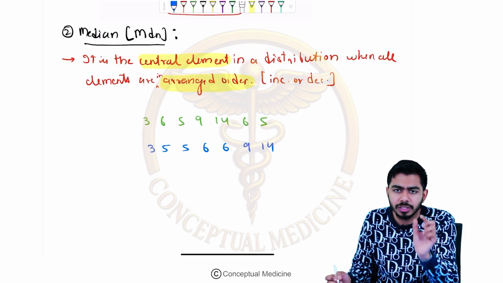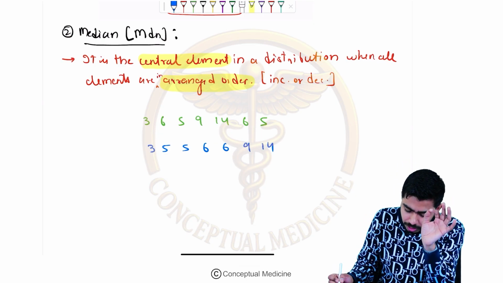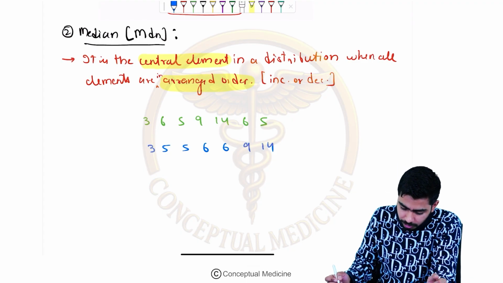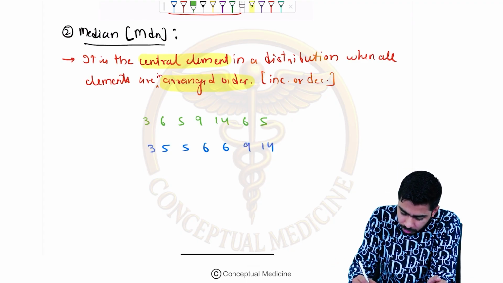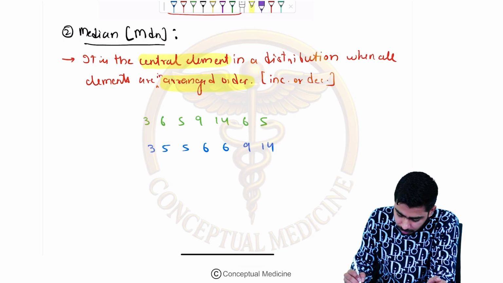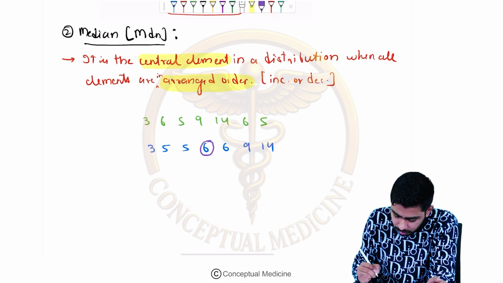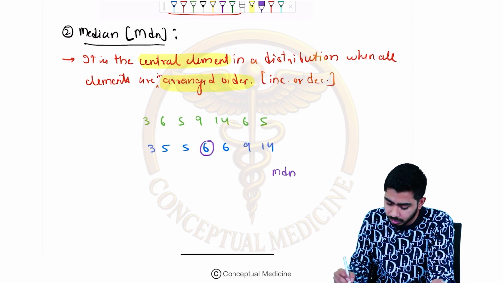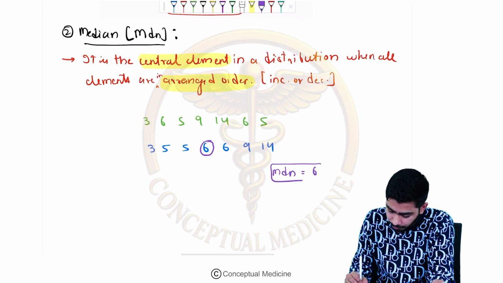Now I need to find the central element. That's it. How simple it is. Median is a central element in a distribution. So now I need to find the center. Can you locate the center, guys? Yes, you can locate very well. Yes, so this is the center. Can I say this is the center? Yes. So in my case, median I can represent with MD and median becomes 6.